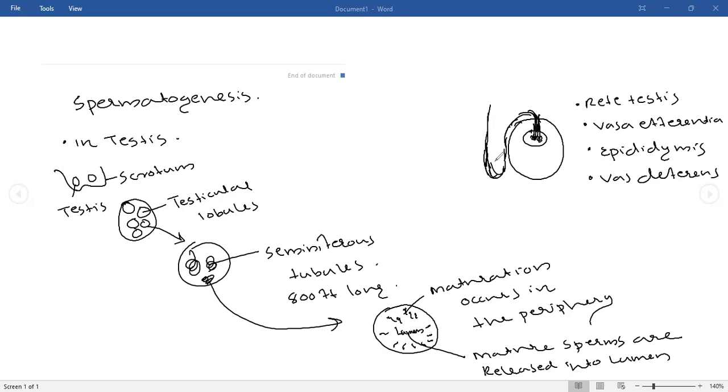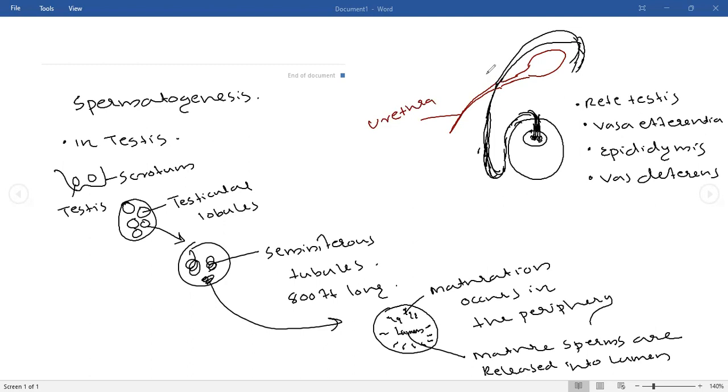All these are the tubes. Through the tubes only, the sperm will move. And at the end, the sperm will go through all these tubes. Here you can see the urinary bladder. From the urinary bladder, you can see the urethra, through which the urine is removed.